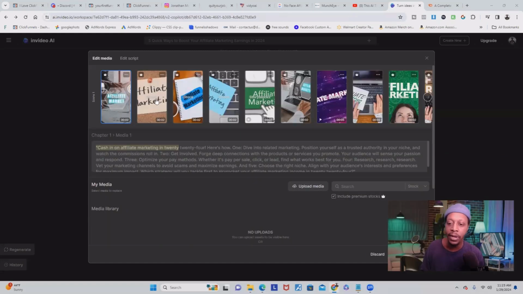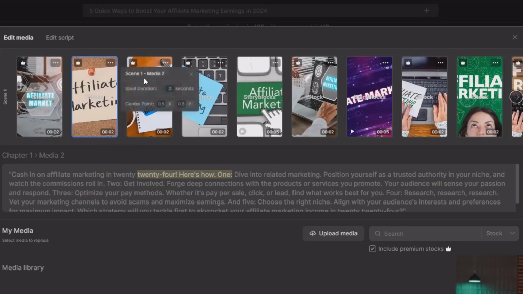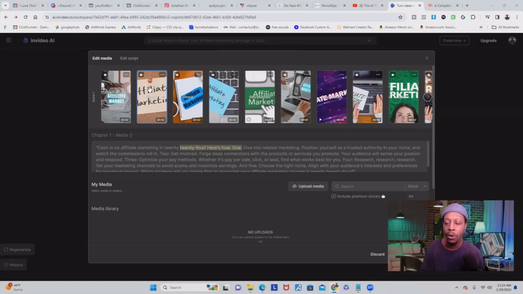Now, as far as the media, if you wanted to change any of these clips that you saw in the video that you didn't like, as you can see, it's broken down. So you can just click one of them and it's going to highlight where that script appeared based off the text that was in the video. And what you could do is just click these three dots up here. You can change the duration, you can change the center point, or you can change the entire footage altogether.